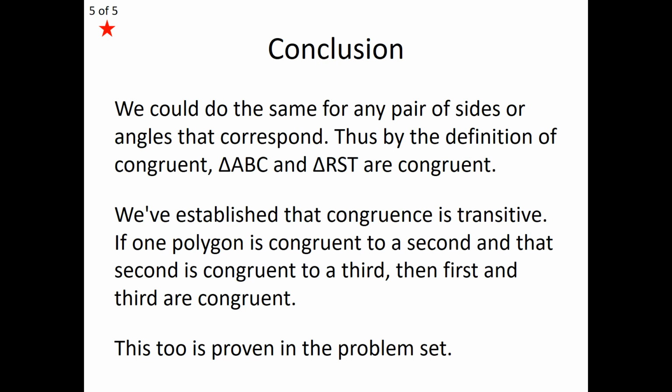So yes, we've established that the property of transitivity does apply to our relationship of congruence as well. So we're going to add to our set of postulates the reflexivity of congruence and transitivity of congruence. All polygons are congruent to themselves, and if the first polygon is congruent to a second and the second is congruent to a third, then the first and third polygons have to be congruent.